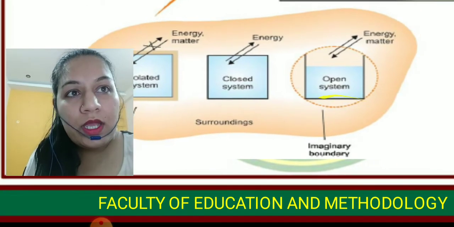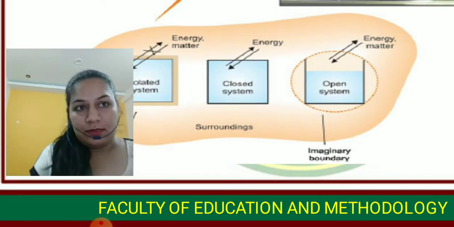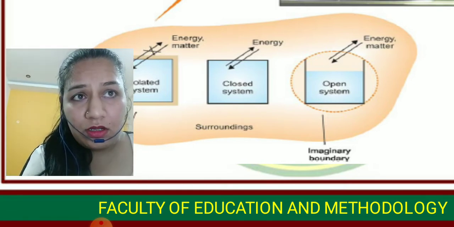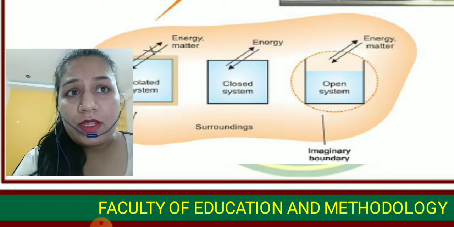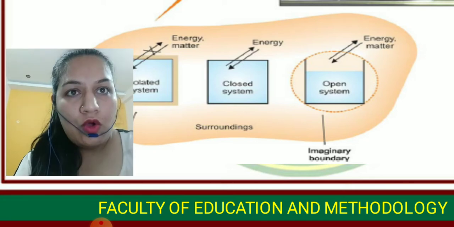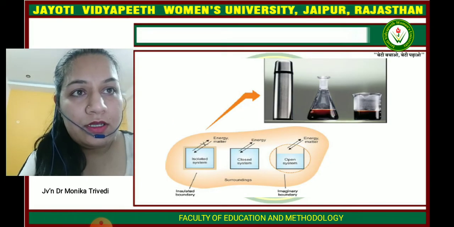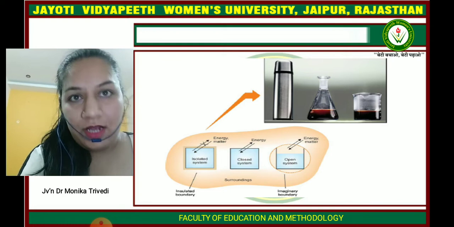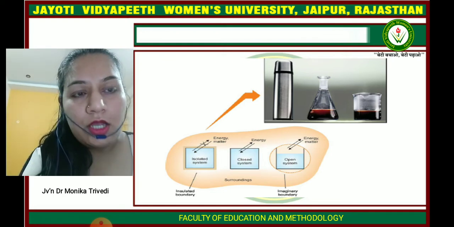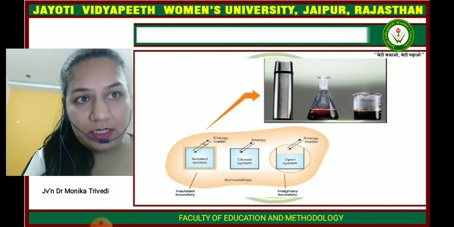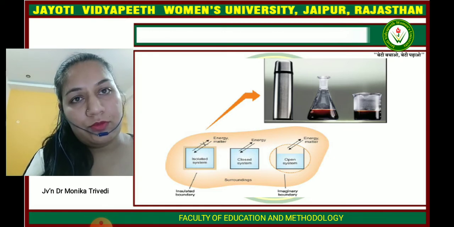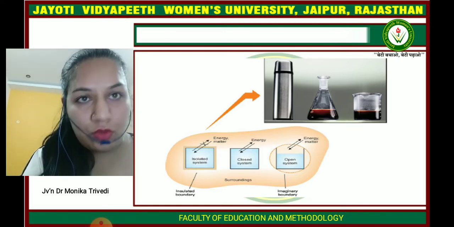When only energy can be transferred by the system, it is called a closed system, and when energy as well as matter can be transferred, it is known as an open system. Here you can see the example: the thermos is an isolated system, the flask where only energy can transfer is a closed system, and in the beaker, matter as well as energy transfer with the surroundings, so it is known as an open system.